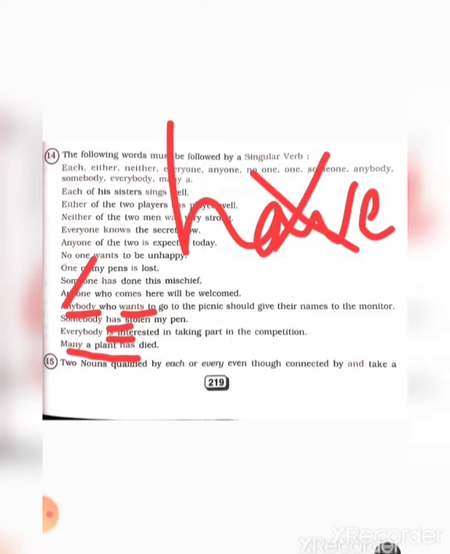You cannot write have. Okay. Next, everybody is interested in taking part in the competition. So everybody is. Many a plant has died. Many a plant have died is wrong. Okay. So has died.